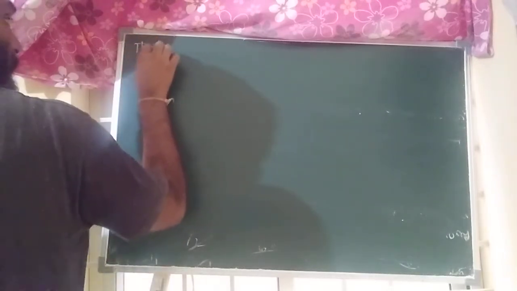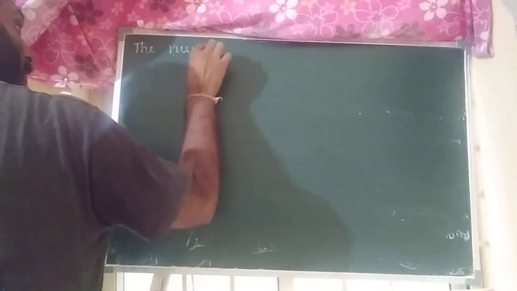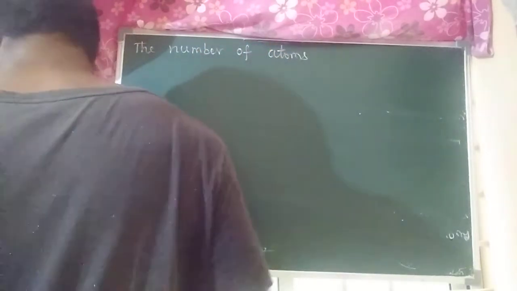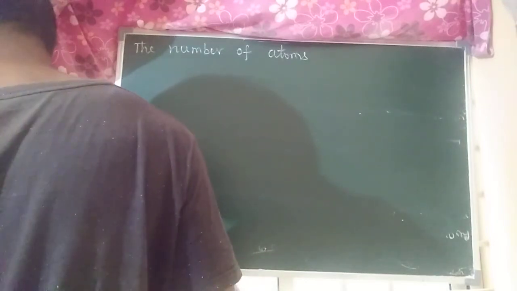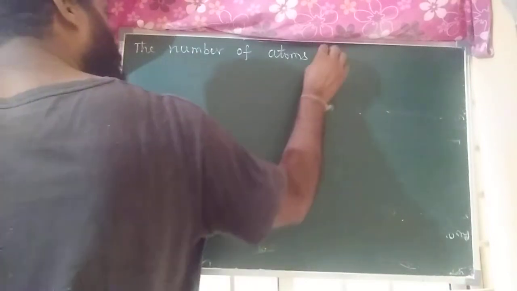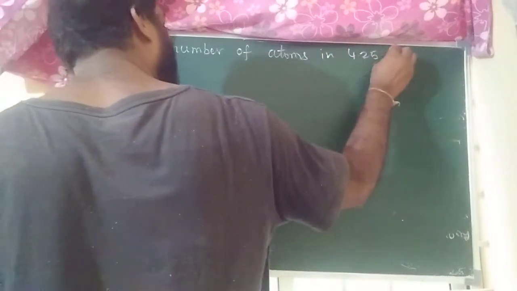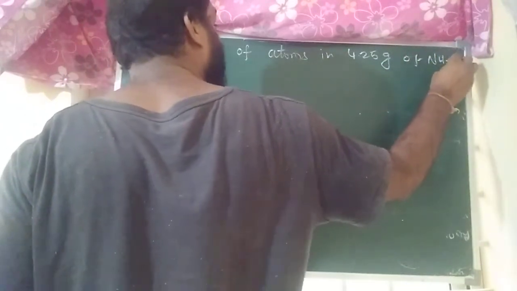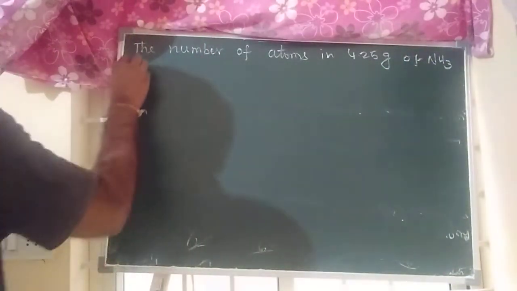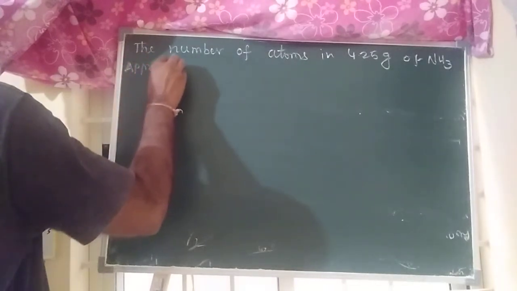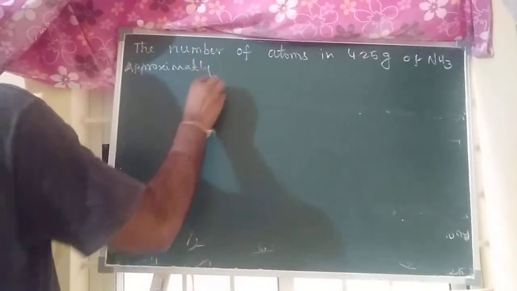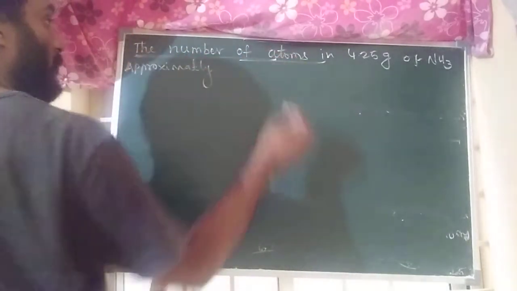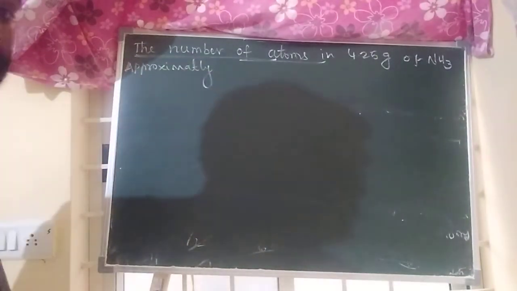The number of atoms in 4.25 grams of NH3 approximately. Read the question properly and find out what relation they have given.